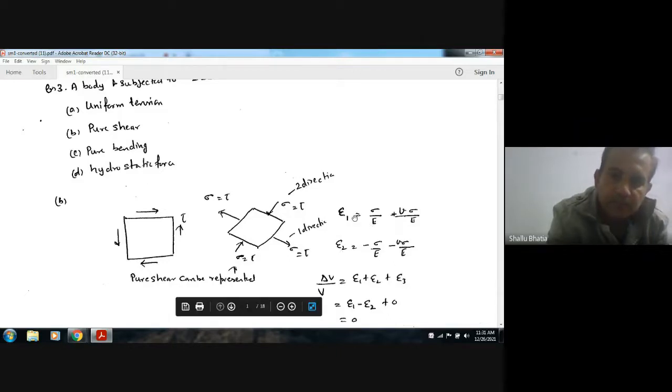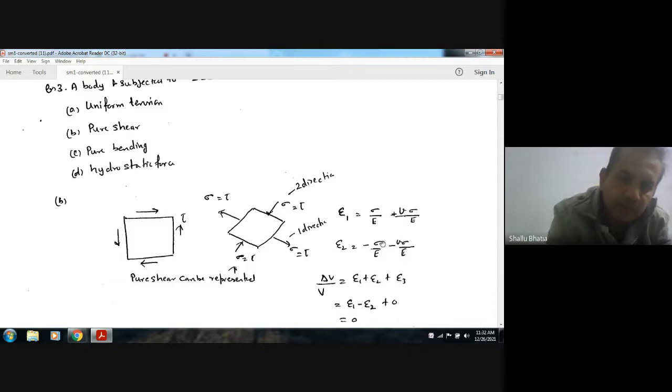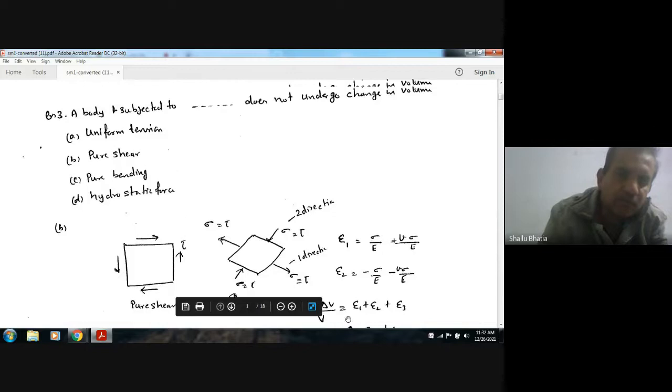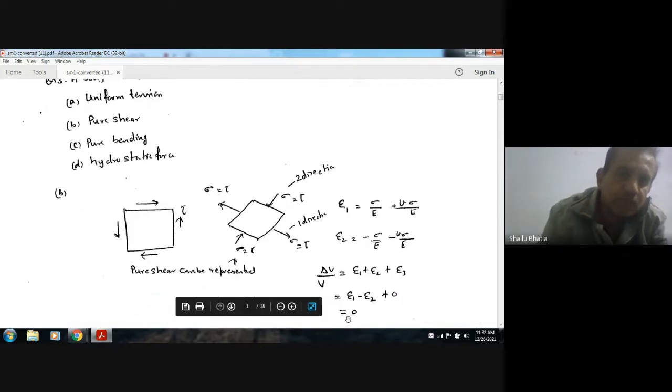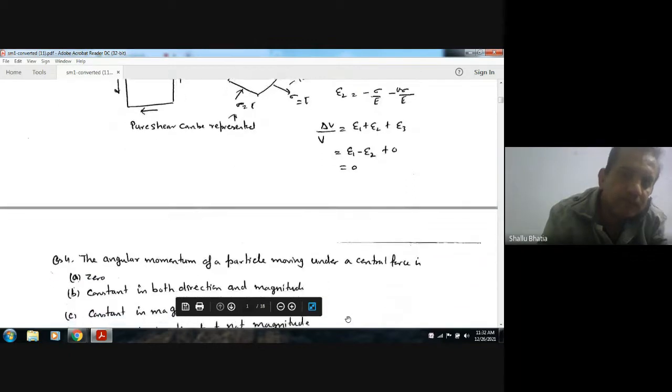The summation of epsilon 1, epsilon 2, and epsilon 3 is equal to 0, because these are equal but opposite in magnitude. So there will be no volumetric change. In case of pure shear, there will be no change in volume, only the shear strain will occur.